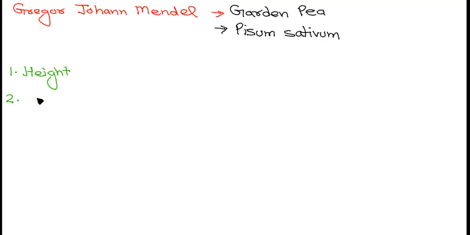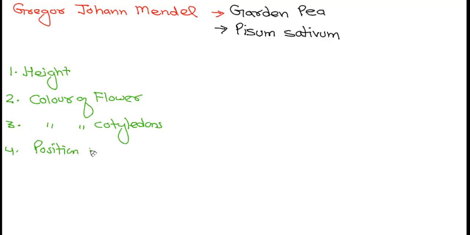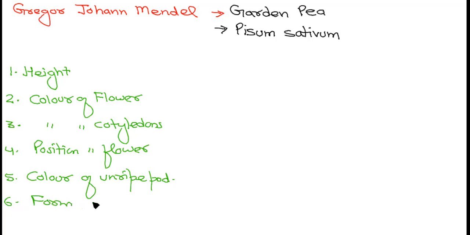Second one is texture of the seed, that is wrinkled and round. Correct. Then color of flower, color of cotyledons, position of flower, color of unripe pod, form of unripe pod, and shape of seed.